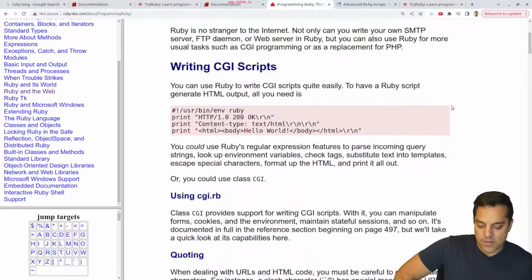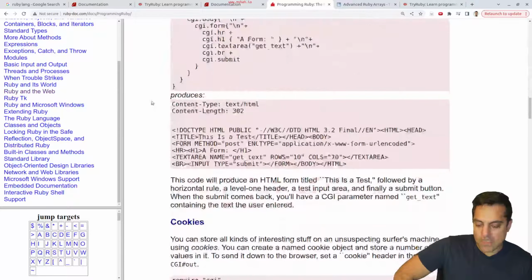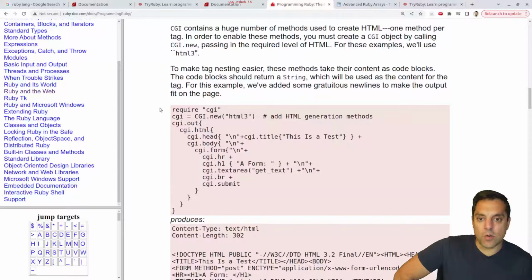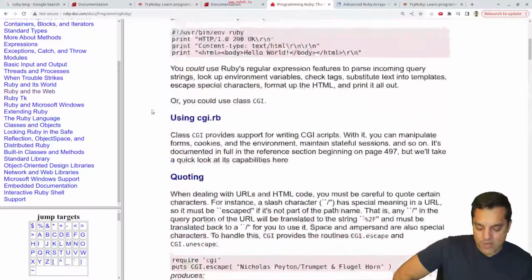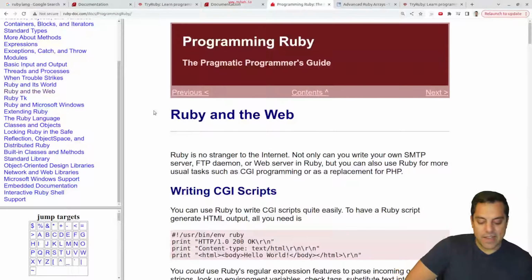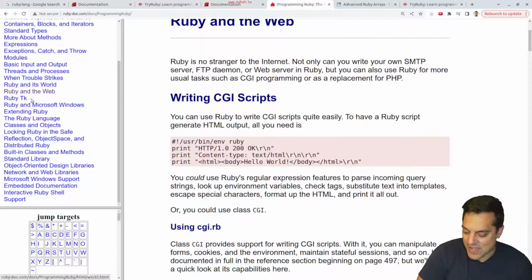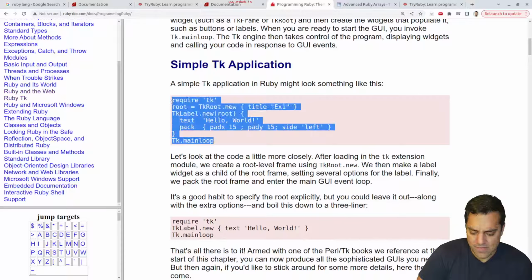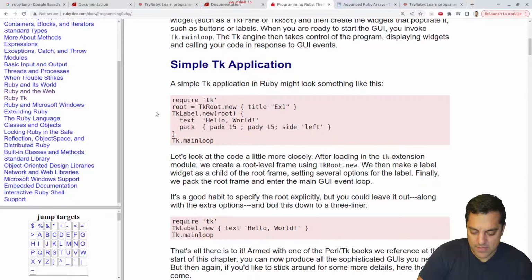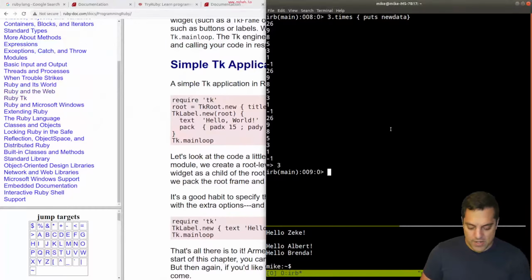I'm actually curious to read more about Ruby in the web here, because it seems like it's really easy to just kick off a web page or something, and I guess use the CGI module, or excuse me, gem, for getting things up and running here. Okay, cool. Ruby and TK. Let's just try this here. Is this all I need to get a graphics application up and running?